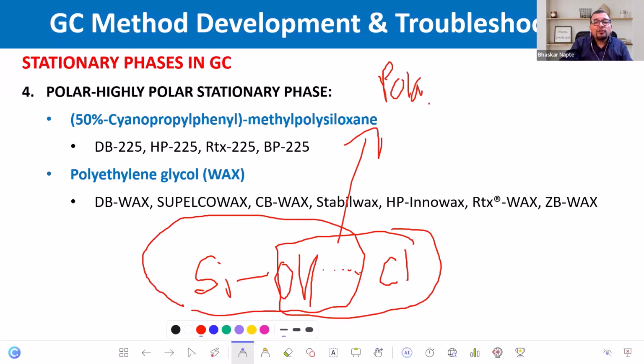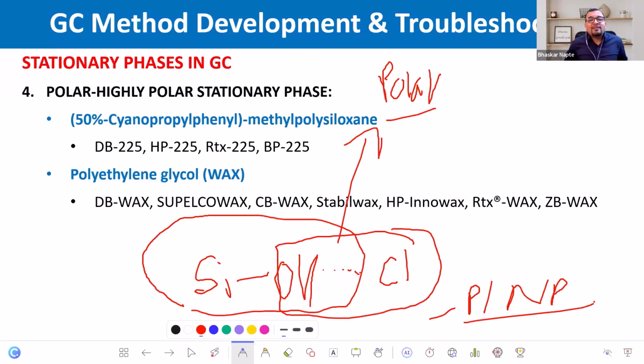So which compound is going to be attracted to the polyethylene glycol stationary phase, polar or non-polar? Which compound is retained by the polyethylene glycol stationary phase? Fantastic. Thank you so much, Radhakrishnan. It's going to be a polar compound. Type in polar in the chat box. Always remember, like attracts like.